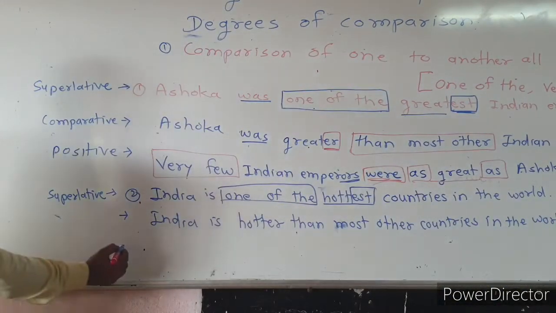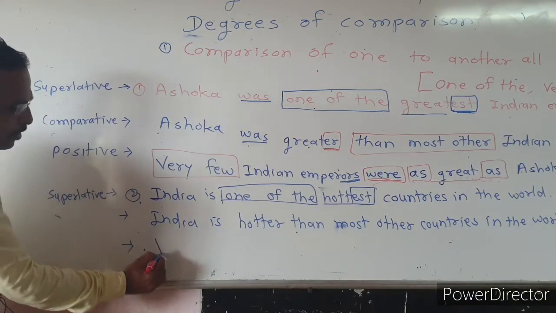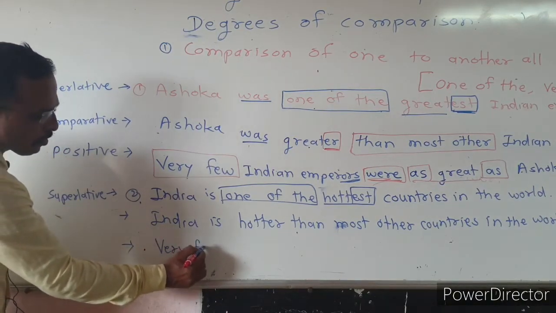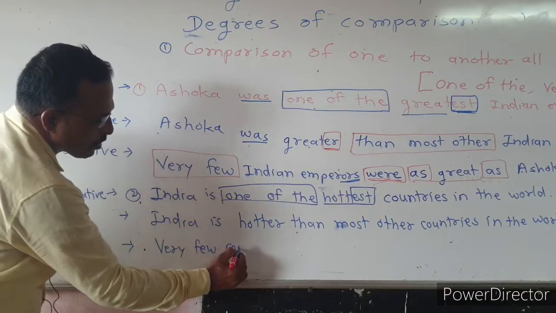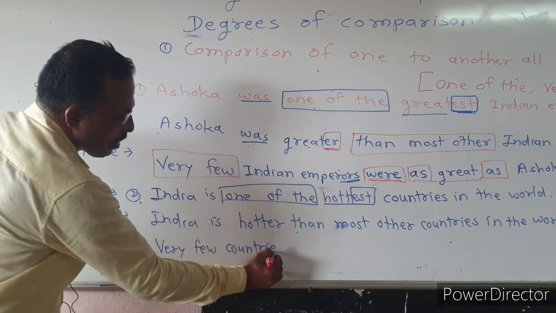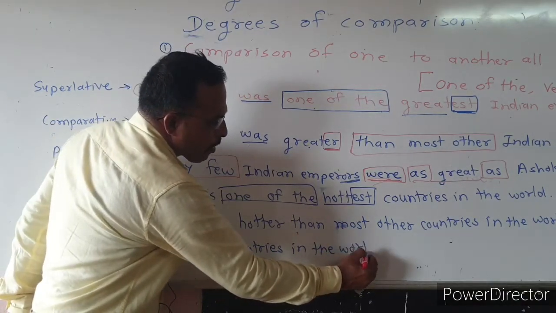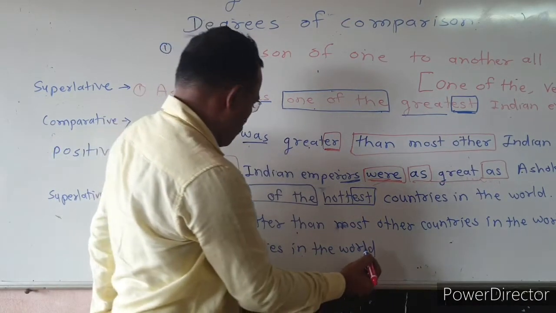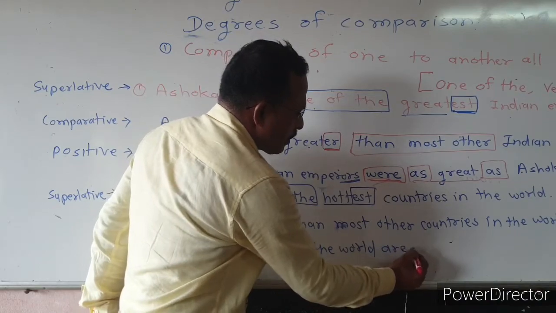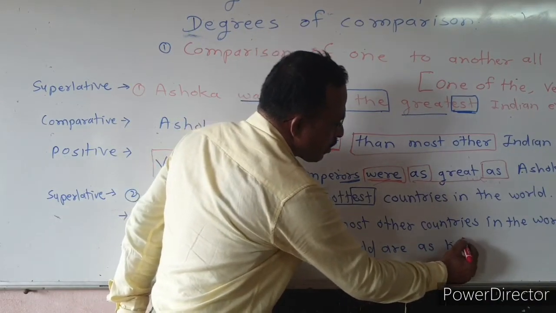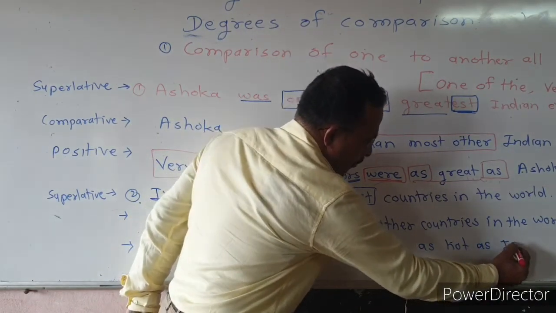And when we convert it into positive degree, very few countries in the world are as hot as India.